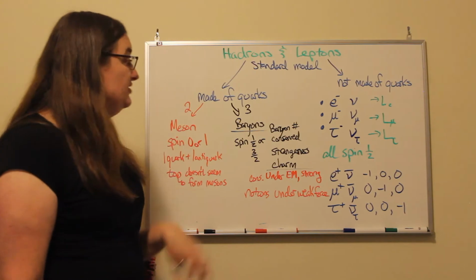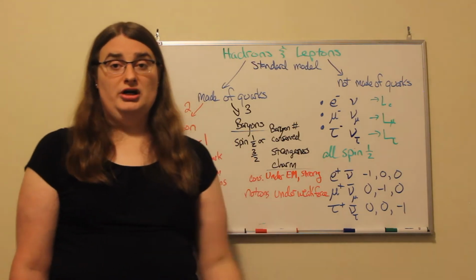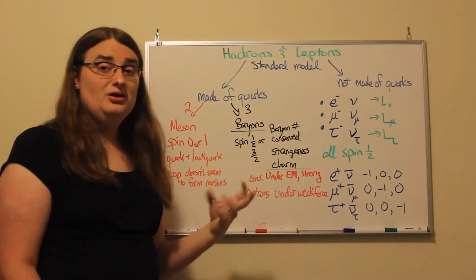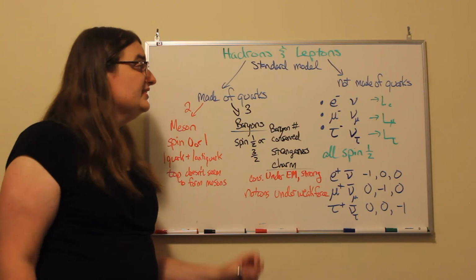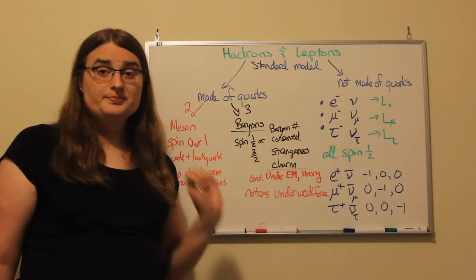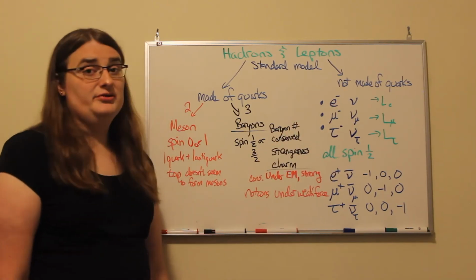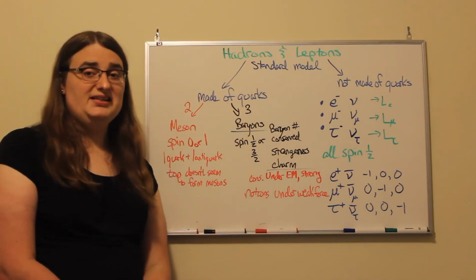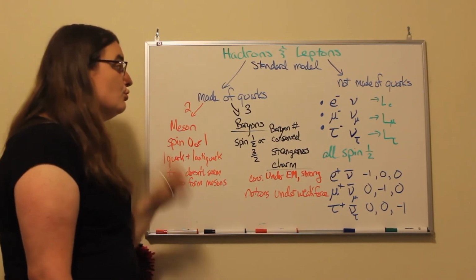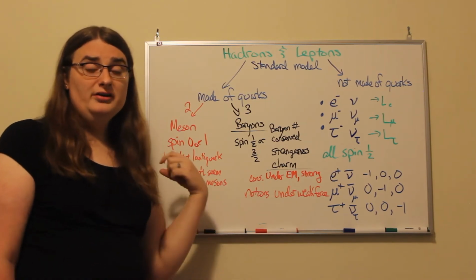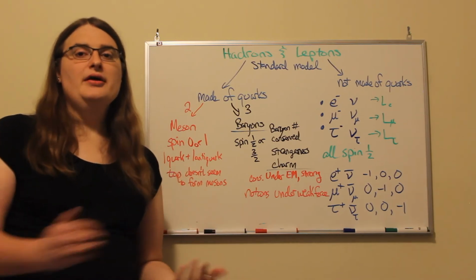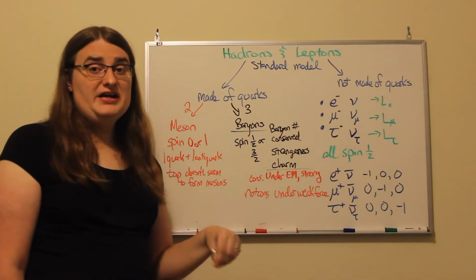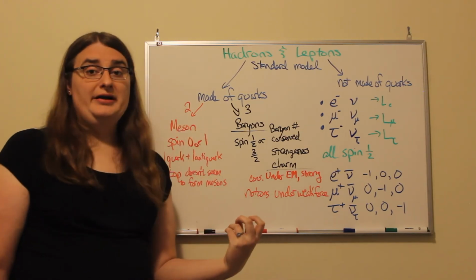So, hadrons are material that's made of quarks. And quarks are, as best we can tell, the smallest building blocks, in addition to the leptons, in the matter that makes up our universe. Hadrons fall into two families. The first are called mesons. Mesons have two quarks, or really, one quark and one antiquark combined together. And mesons have a spin of either 0 or 1.